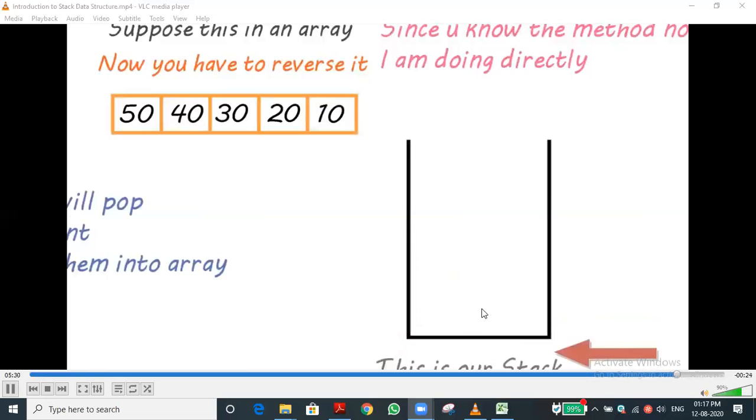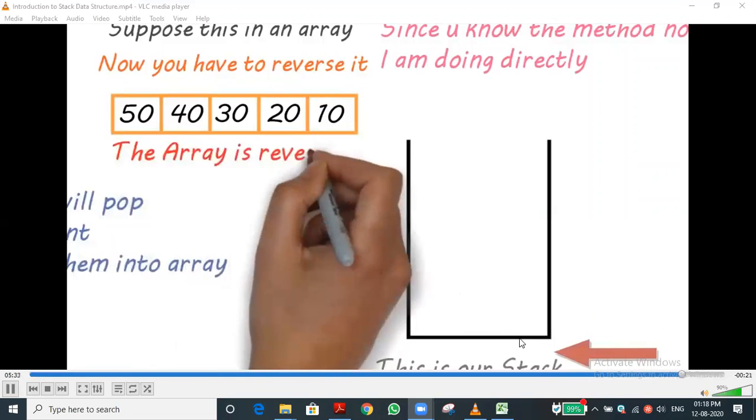The empty stack is called underflow. Okay, the empty stack is called underflow.